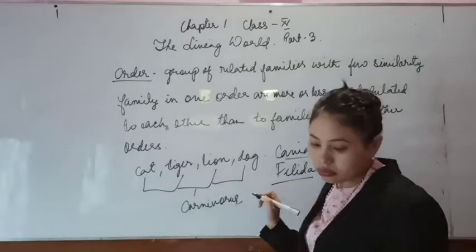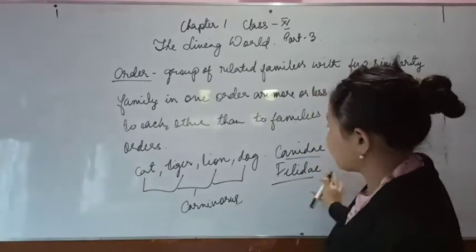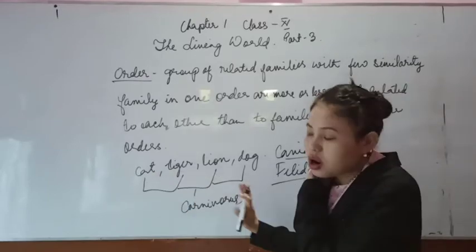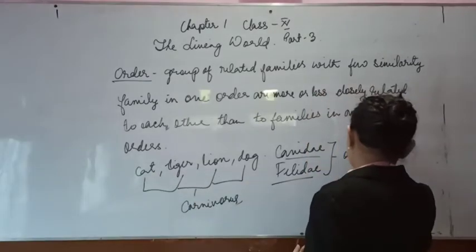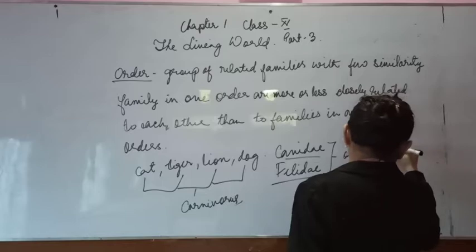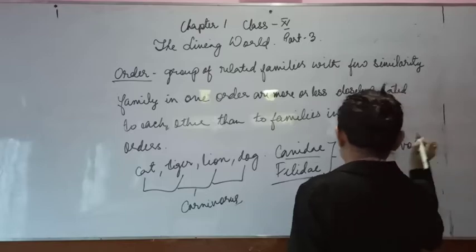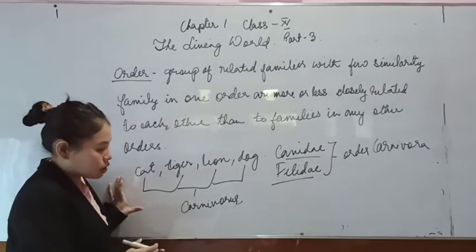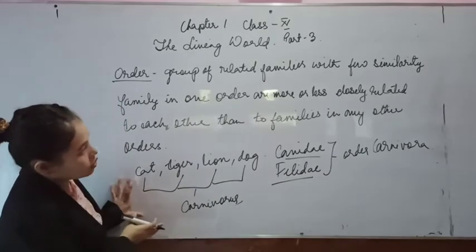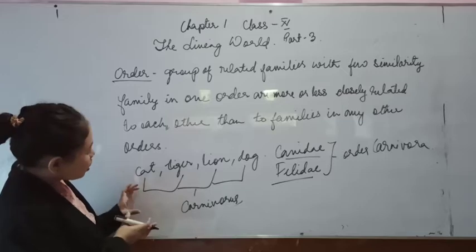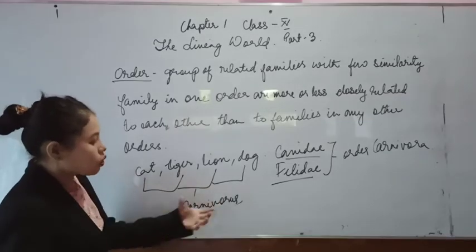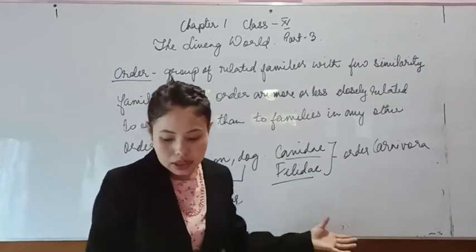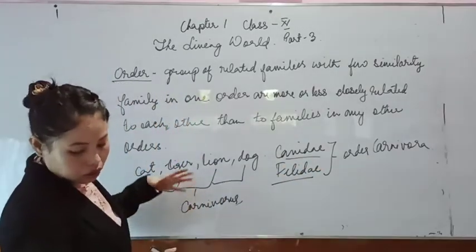So these families are different, but since they have a similar character, that is, they all are carnivores, they belong to the order Carnivora. So this is about the order.